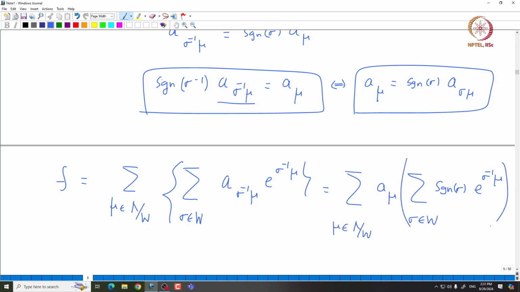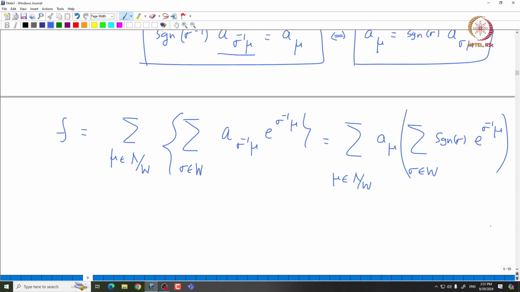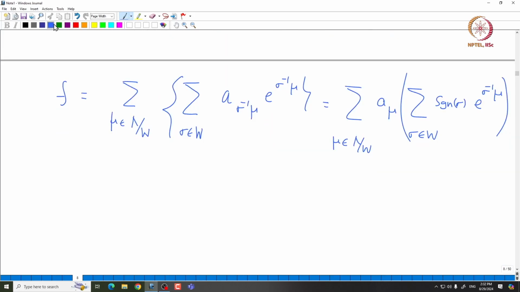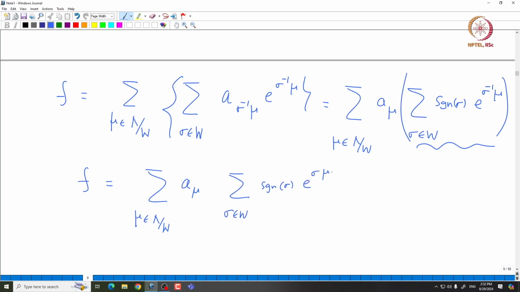So, this is what we get when we replace the coefficients a sigma inverse mu using this relation. Then f equals summation mu runs over lambda mod w a mu times summation over sigma in w. If you run sigma in w, sine sigma is the same as sine sigma inverse. So, sigma running over w is the same as sigma inverse running over w. So, you can rewrite this as sigma in w sine sigma e power sigma mu.